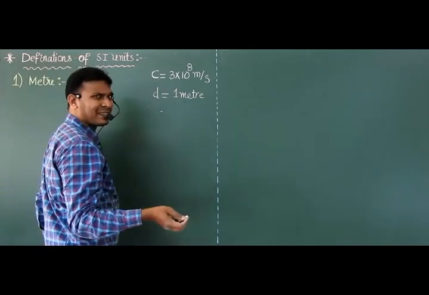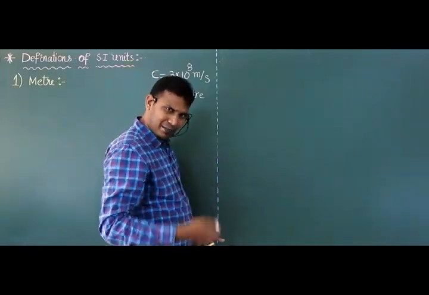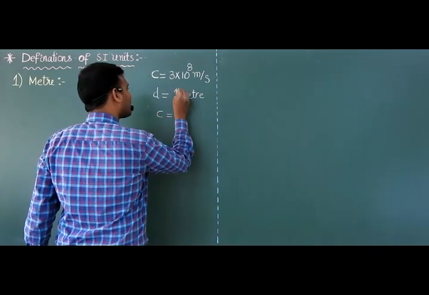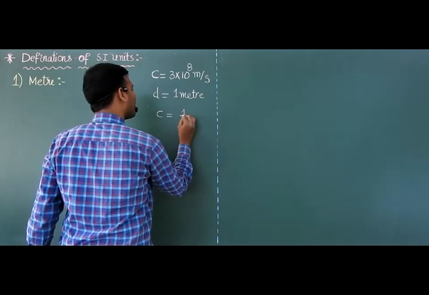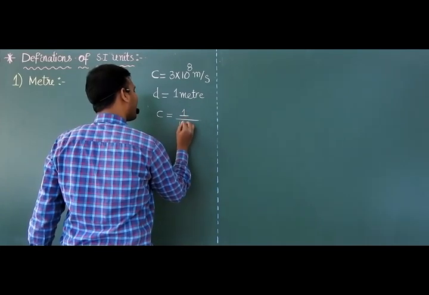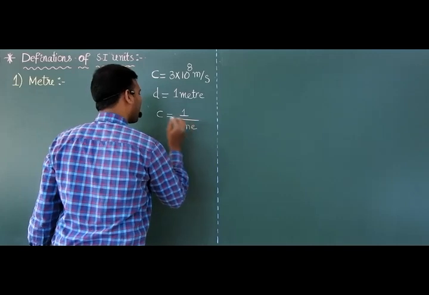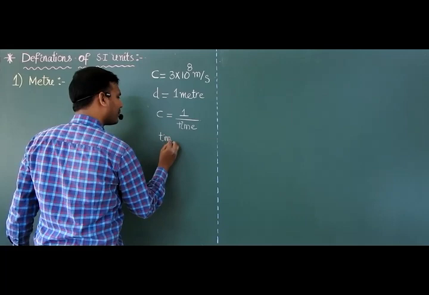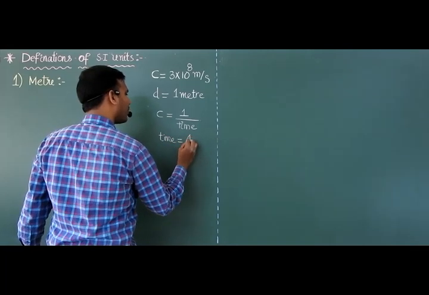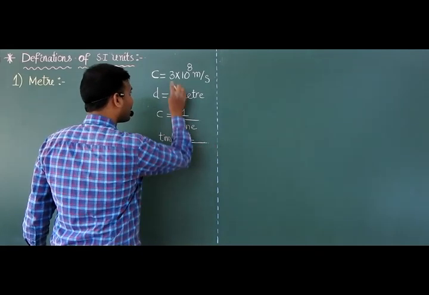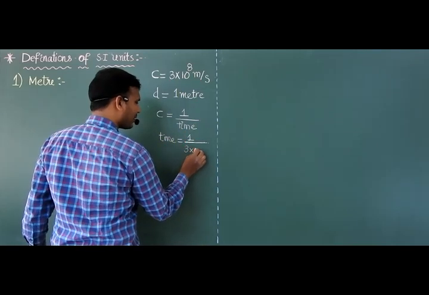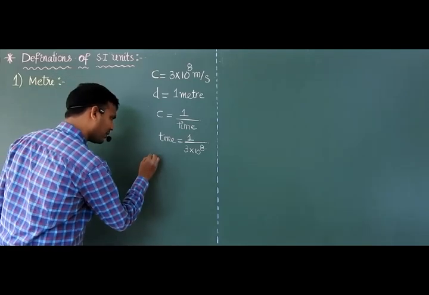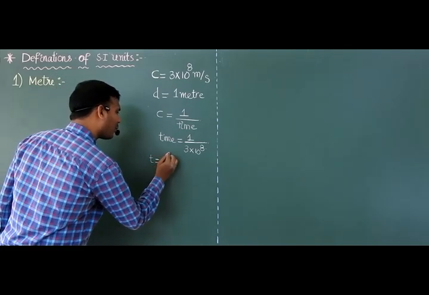See, it is nothing but velocity. Speed: definition is distance by time. C equals distance, 1, by time. So from this, time is equal to 1 upon 3 into 10 raised to 8.